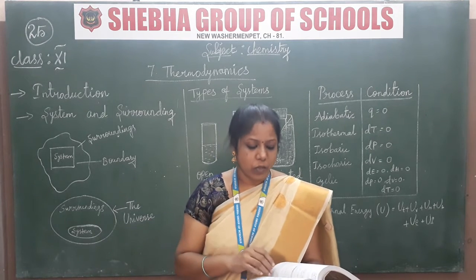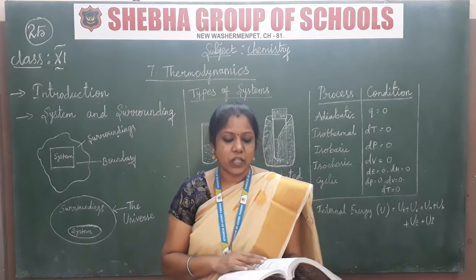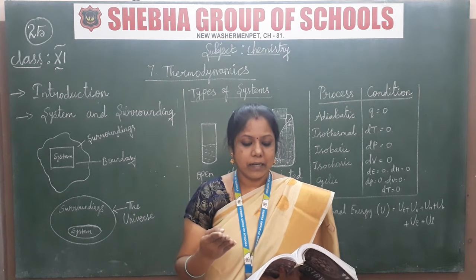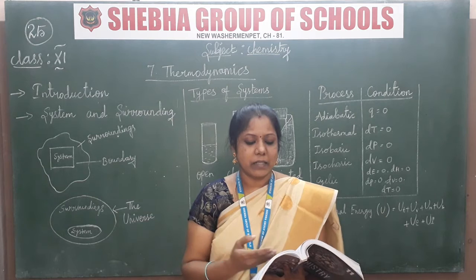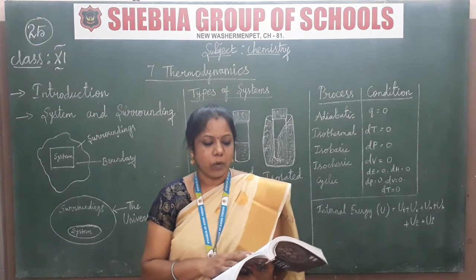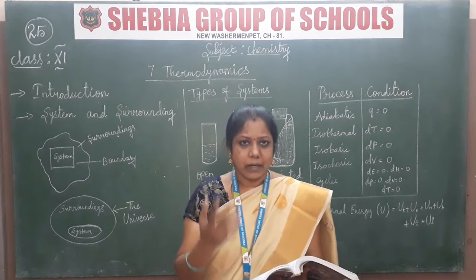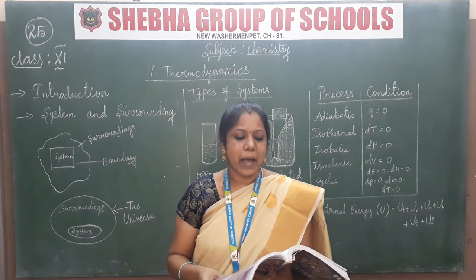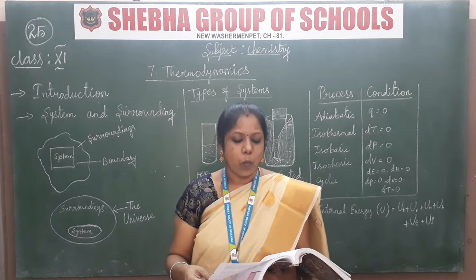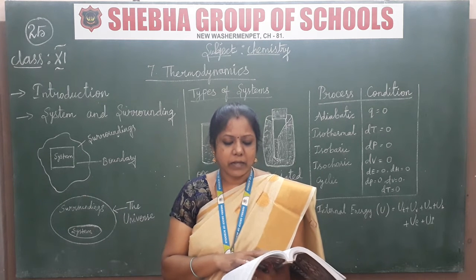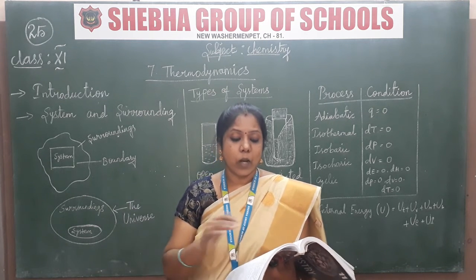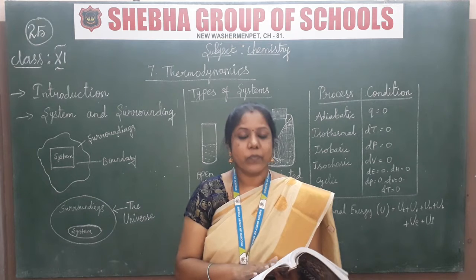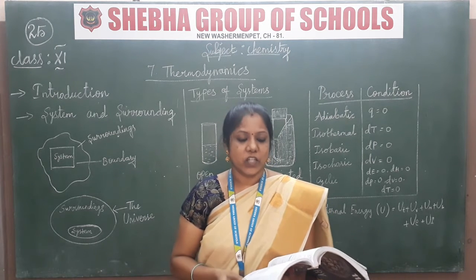So there should be a difference between the two. I will give examples for state functions. State function examples are pressure, volume, temperature, internal energy, enthalpy. Enthalpy means that is H and free energy is G. Okay, entropy means that depends on the temperature, I have said. So likewise enthalpy is also denoted by H, and for path functions, for example, work and heat. Work will have different values if the process is carried out reversibly or irreversibly. Okay, so these are the path function examples and state function examples.